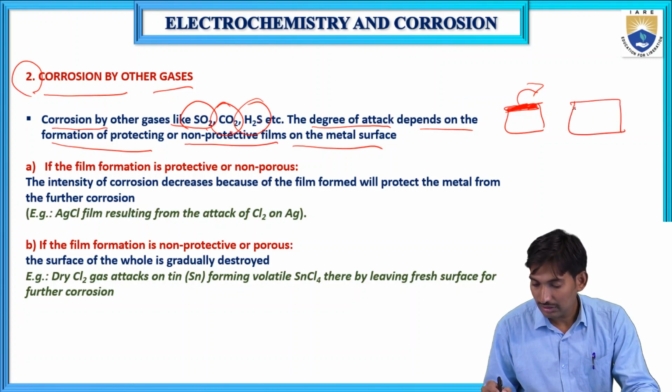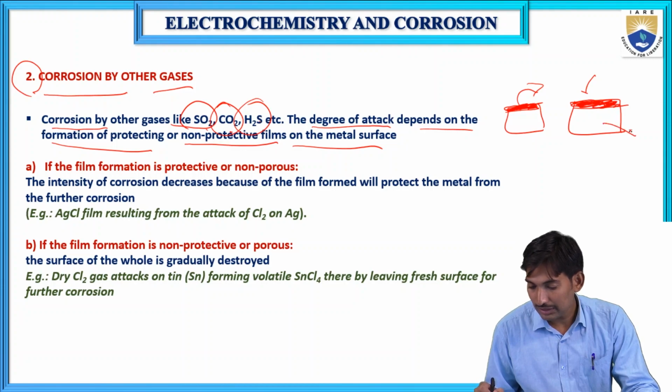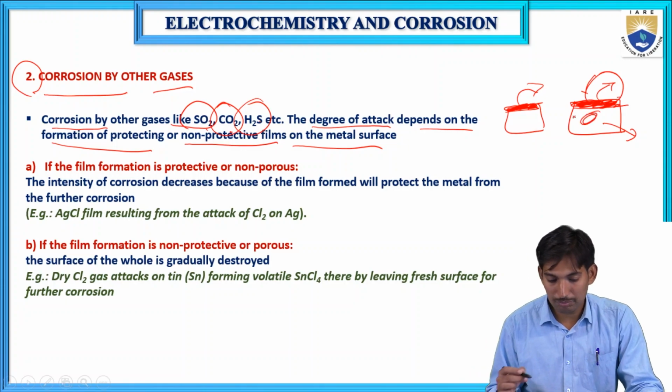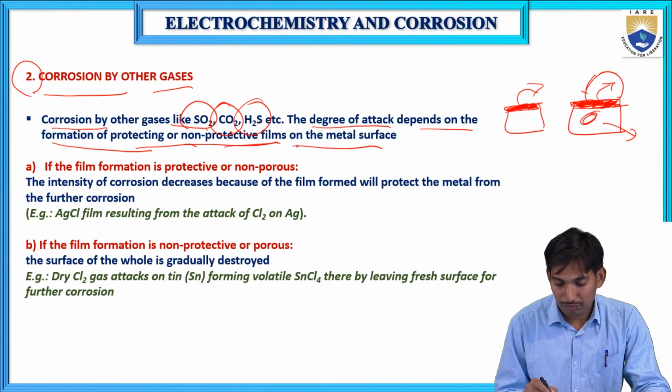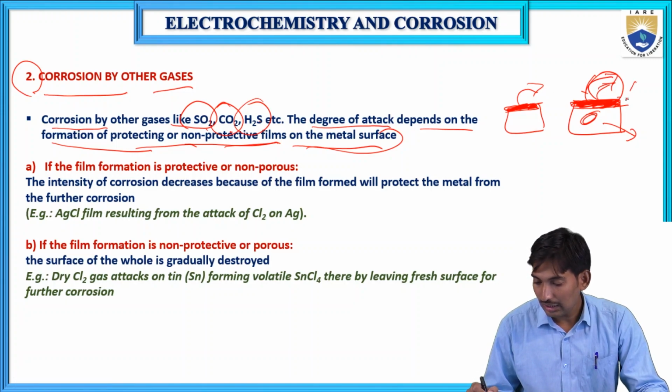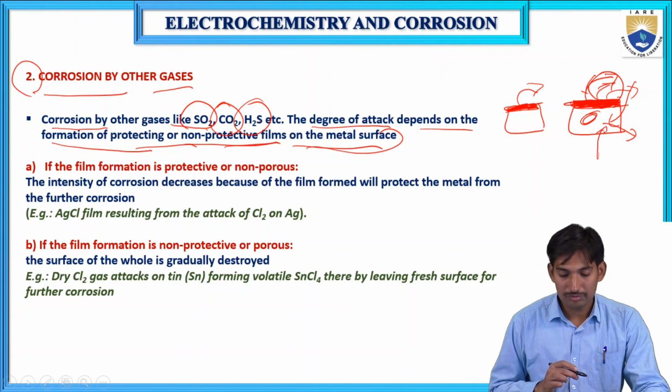When metal reacts with other gases, it forms some film on the metal surface. The corrosion depends upon the protective layer. Corrosion depends upon the formation of a protective or non-protective layer on the metal surface. It depends upon these films only. If these metal films are stable, then further attack will not take place. If these films form unstable products, then it undergoes corrosion.